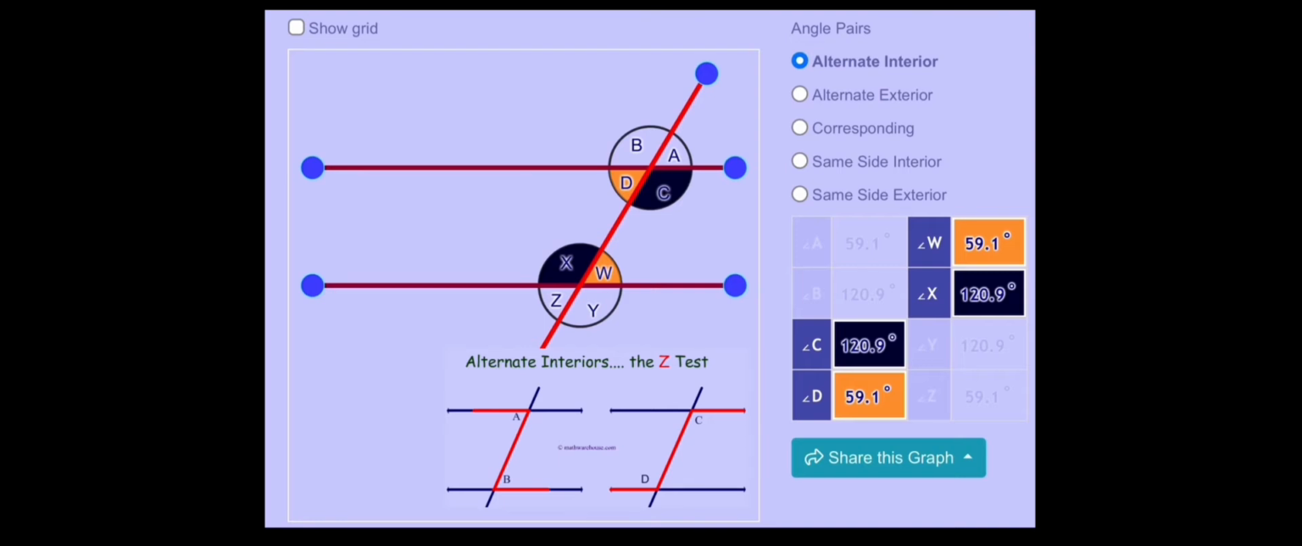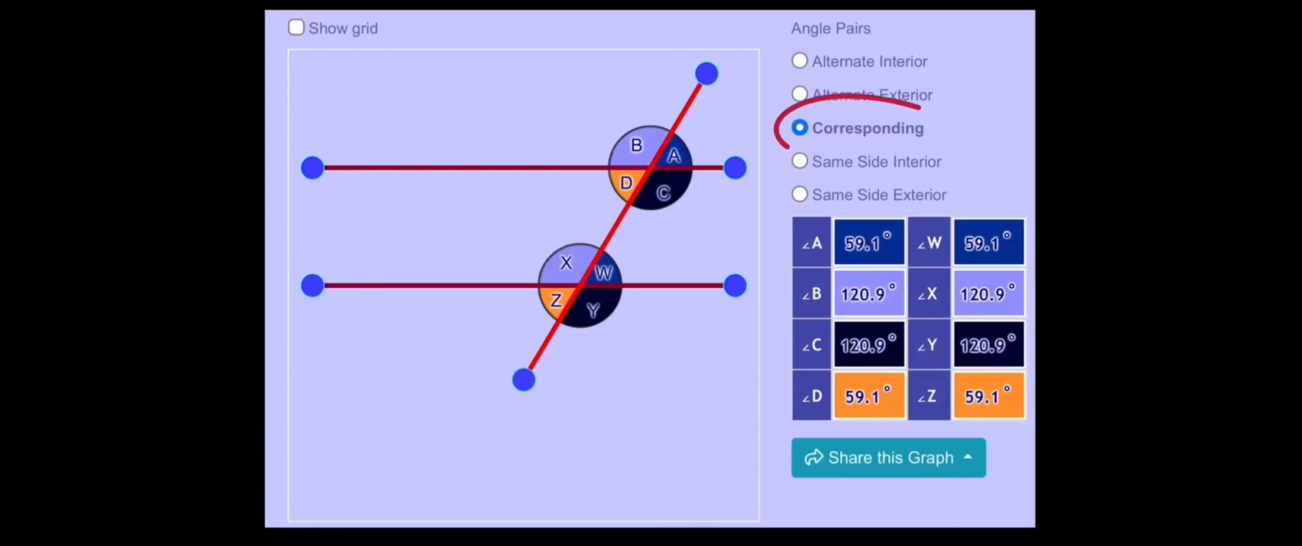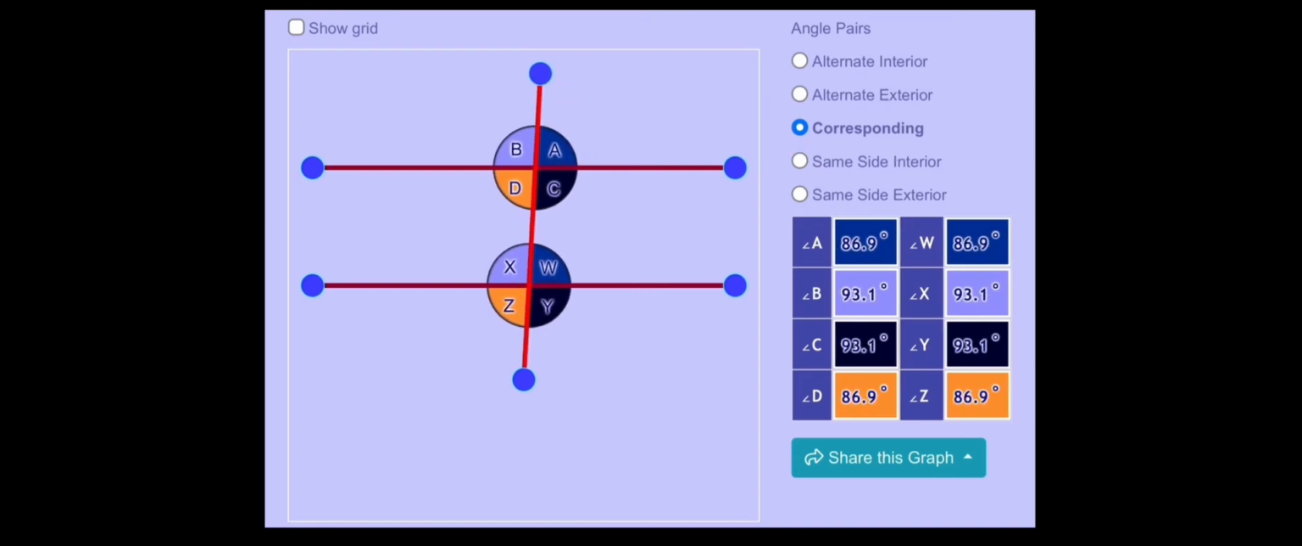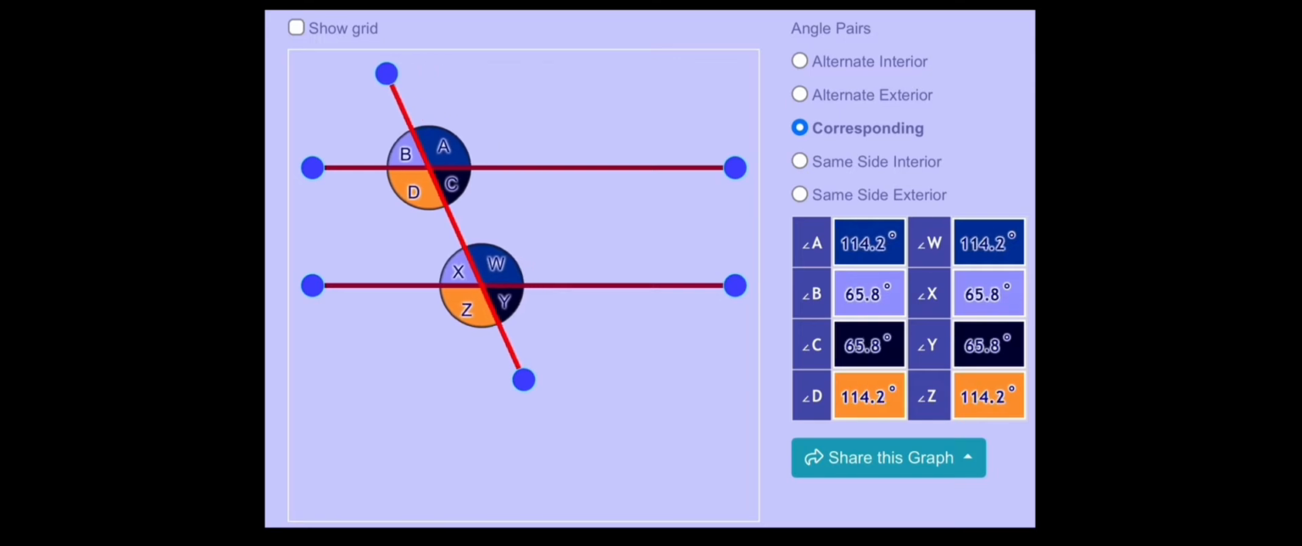The transversal moves and the Z pattern angles always remain congruent to each other. So we can see how corresponding angles remain congruent as well as we move our transversal. These in orange or in black are corresponding angles like we constructed earlier.